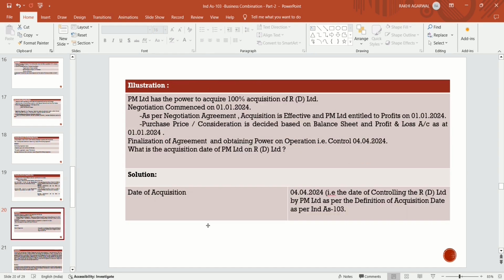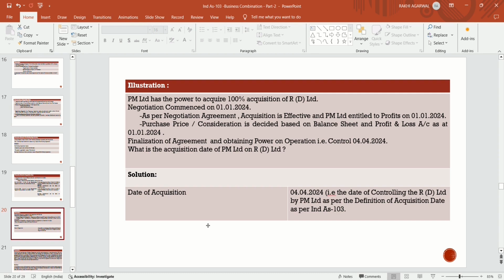Now, illustration. PM Limited has the power to acquire 100% of RD Limited. Negotiation commenced on 1st January 2024. As per the negotiation agreement, acquisition is effective and PM Limited is entitled to profits from 1st January 2024.